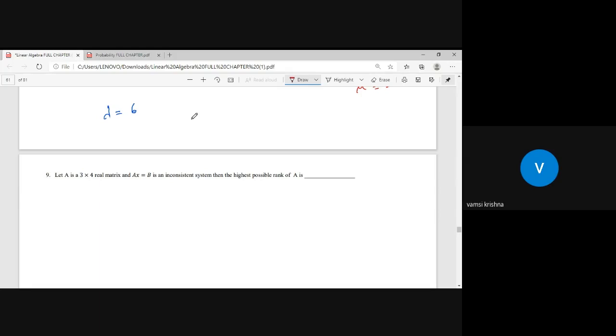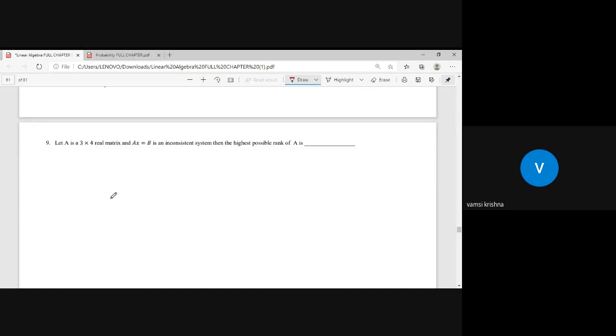Actually, given A is a 3 by 4 matrix, from that 3 by 4 you can say the highest possible rank of A. Okay, let us take something here. Let's take A as a 3 by 4 matrix. Let us take some example for a 3 by 4 matrix.